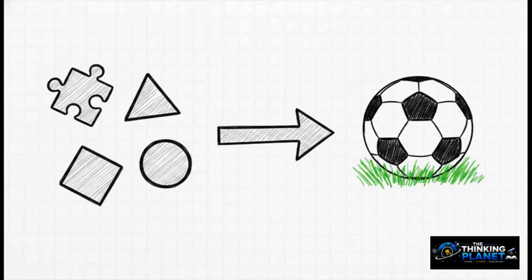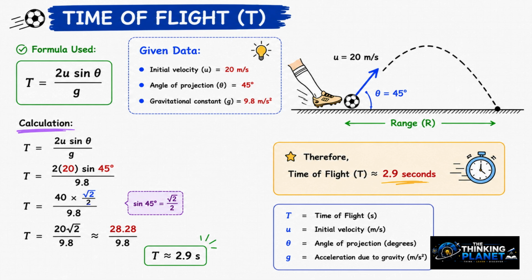And this brilliantly illustrates our next step, the final calculation. It is time to bring this back to the real world. Let's look at our specific scenario from earlier again. We have a ball kicked with an initial velocity, u, of 20 meters per second. The angle of the kick, our theta, is 45 degrees, and we know the acceleration due to gravity, g, is a constant 9.8 meters per second squared. We also now have our master key, our mathematically proven equation, t equals 2u sine theta divided by g.